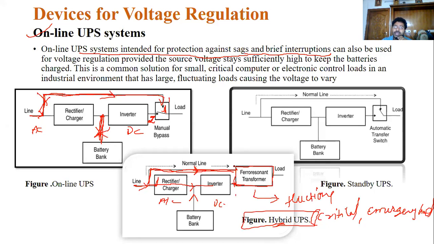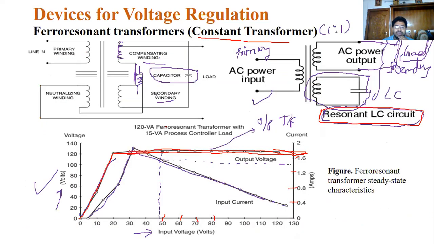Why? Because of this ferro resonant transformer. What is the function of this ferro resonant transformer? To maintain constant voltage at any instant, at any voltage or any current level. Now see this: this is the ferro resonant transformer.